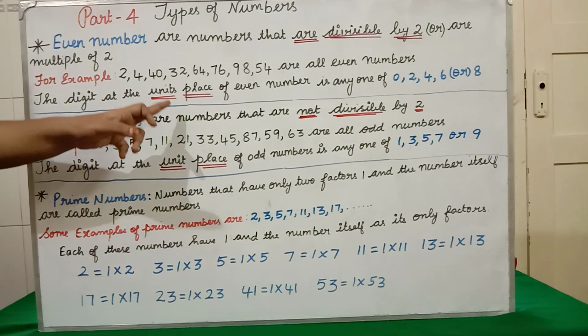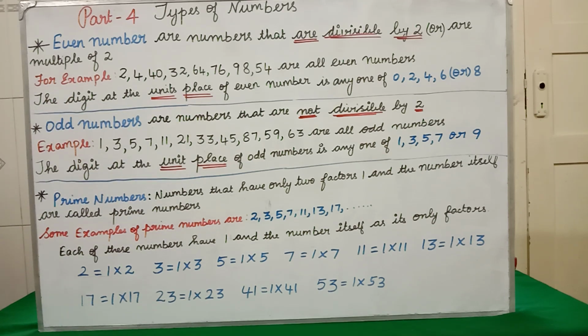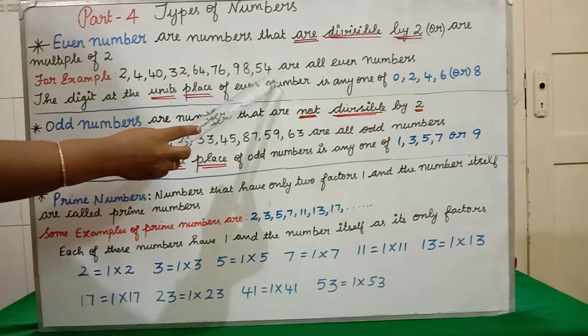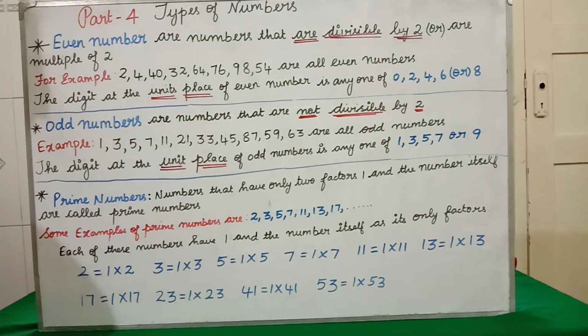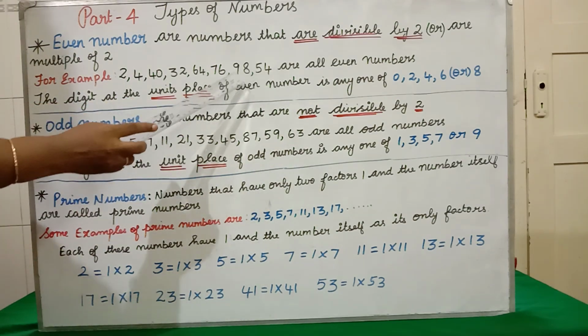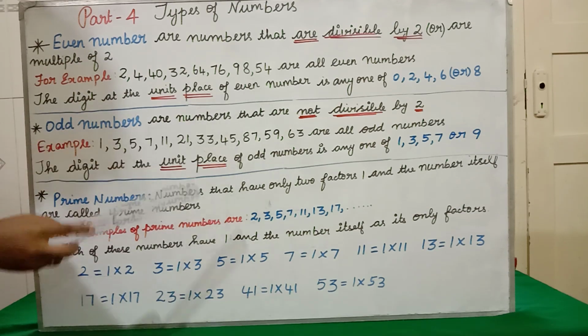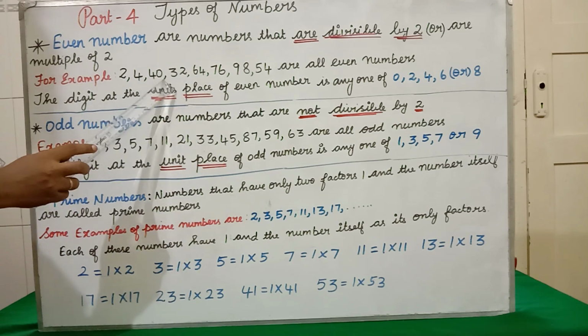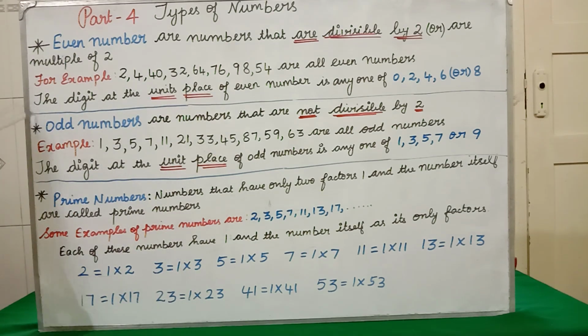The digit at the unit place. Unit place means ones place. In lower class we have learned ones, tens, hundreds, thousands, 10,000, like that. Ones place means the first digit. If 54, what is the unit place number? 4. Similarly for 98 the unit place number is 8. 76 is 6, 64 is 4, 32 is 2, 40 unit place is 0. Clear? The digit at the unit place of an even number can be 0, 2, 4, 6 or 8.